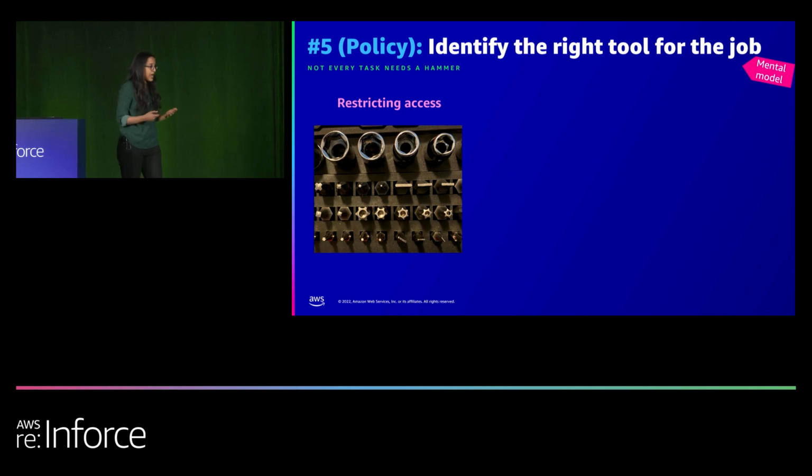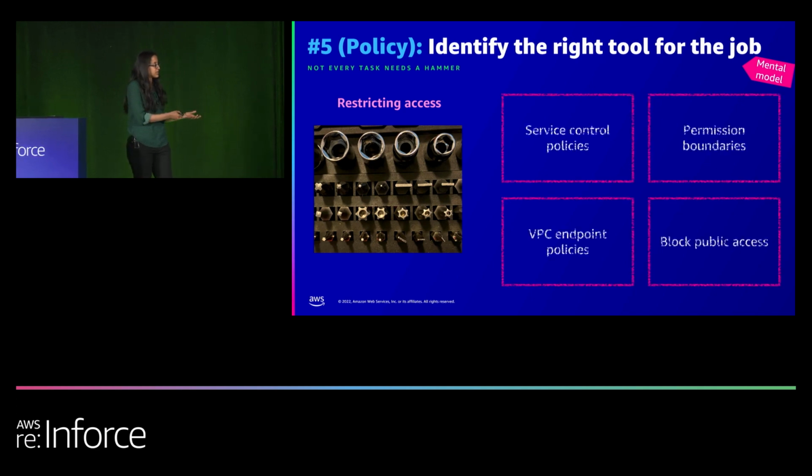In the same way, IAM offers a lot of tools, and each of those is valuable in its own way. If you had to bucket those, I'd bucket them into two different things: the guardrails and the grants. The guardrails are those set of tools that help you restrict or deny access to your accounts. So at a high level, they help you figure out the boundary for the right set of permissions that you want to retain.